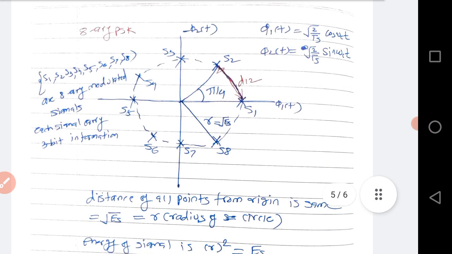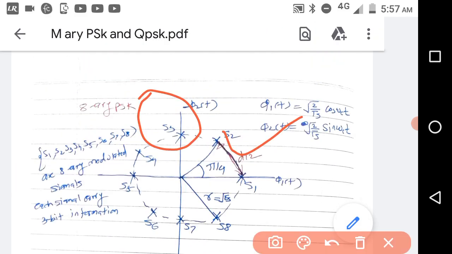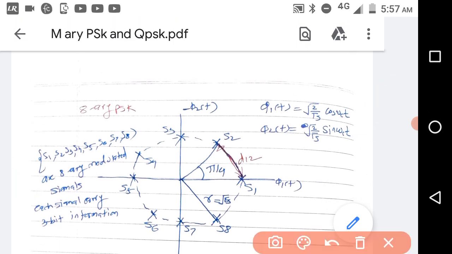Now 8-array PSK. Here again the two basis functions are phi 1 t and phi 2 t. Keep in mind that in a PSK system the orthonormal basis functions, or phi t, are 2 only, that is the constellation diagram is 2 dimensional only. So always these form the base orthonormal basis functions.